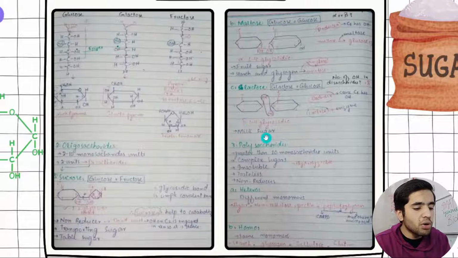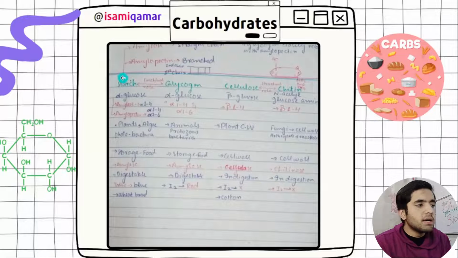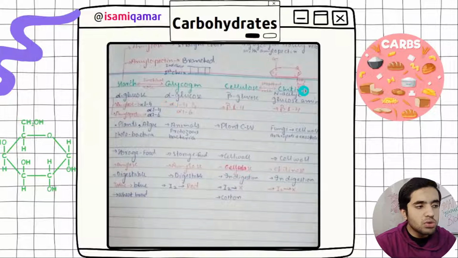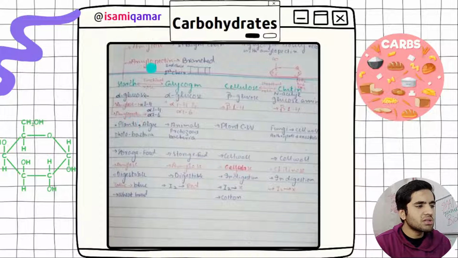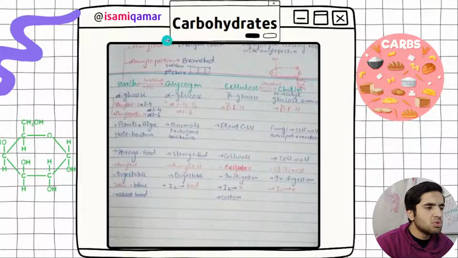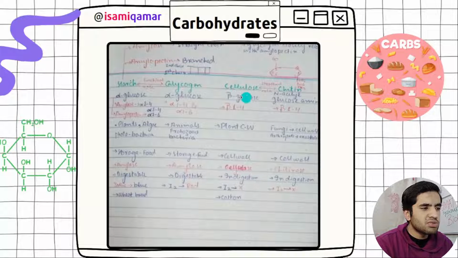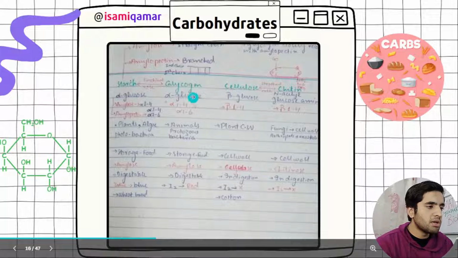Then we have got maltose, lactose, all the information, homo, hetero, polysaccharide. So in polysaccharide we have got hetero and homo, but let's discuss polysaccharides in detail. Here we have got starch, glycogen, and cellulose, chitin. Just skip it if you do not want to. Starch reacts with iodine and gives blue-black, glycogen gives red, but the rest of both of these do not give any color when combined with I2.